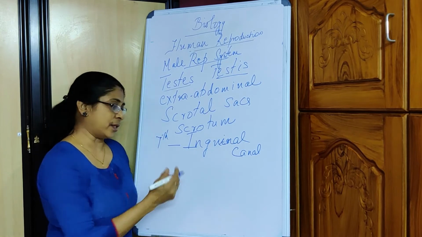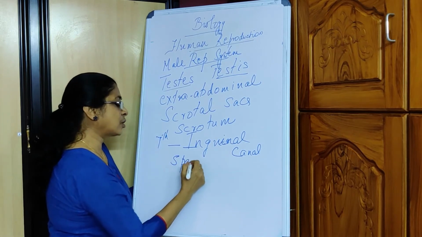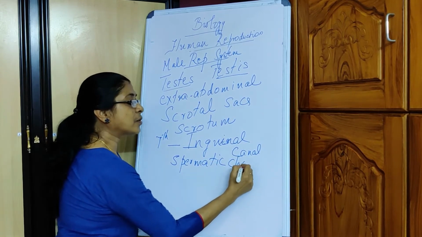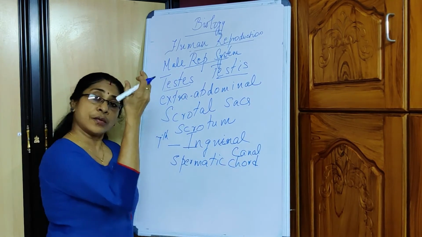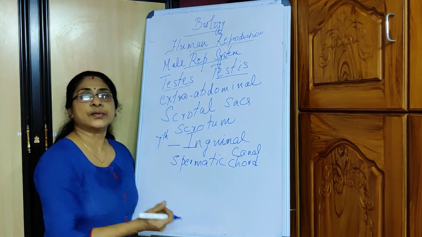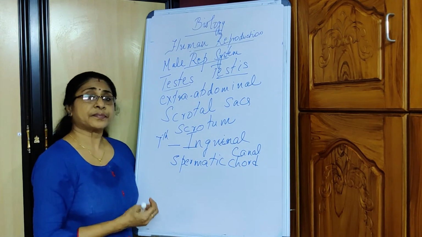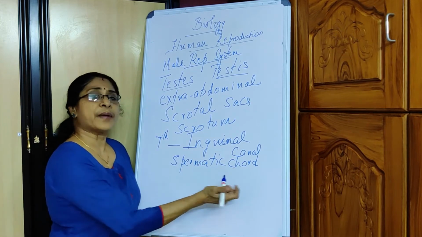As it descends down through the inguinal canal, it draws along with it one structure called the spermatic cord. Now, what is the spermatic cord?